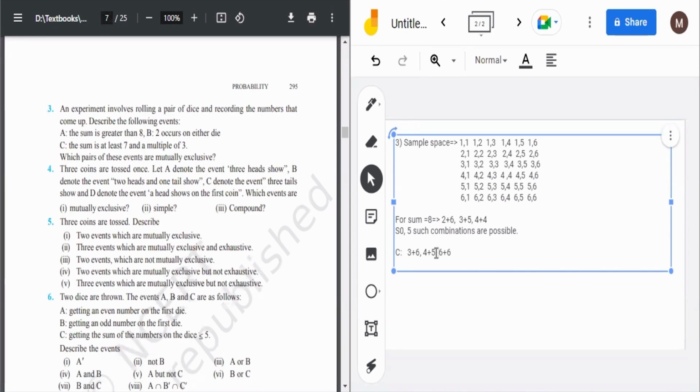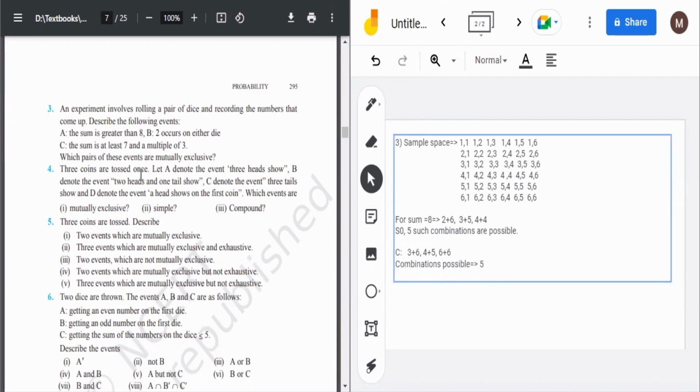It's not the sample space, it's the thing which they actually want. So what we needed was a sum at least 7. So that could be 7, 8, 9, 10, 11, 12. And then the sum should also be a multiple of 3. So the sum can be only 9 and 12. So 9 can be achieved using 3 plus 6 and 4 plus 5. And 12 can be achieved using 6 plus 6. So how many combinations are possible? Combinations possible: 3 plus 6, 4 plus 5, 6 plus 3, 5 plus 4, and 6 plus 6. So 5 such combinations are possible. Okay. And in a similar way we can do the A part. Yeah, initially I solved it using equal to it, so it was wrong. Now you can do it as I've told for the C part.